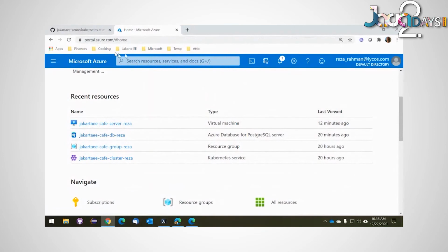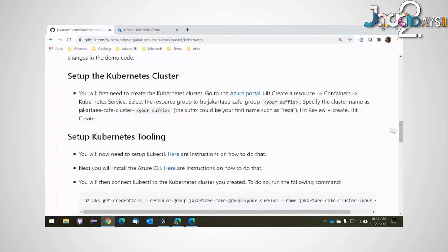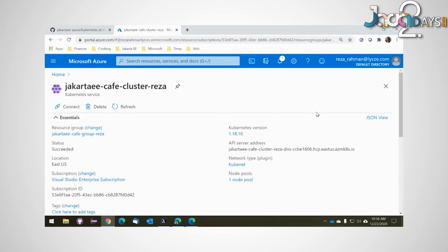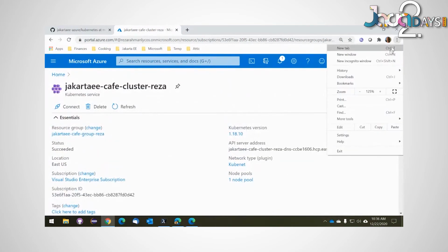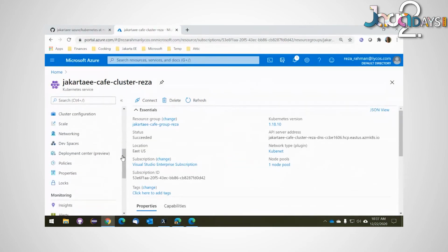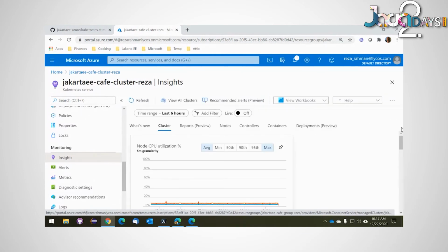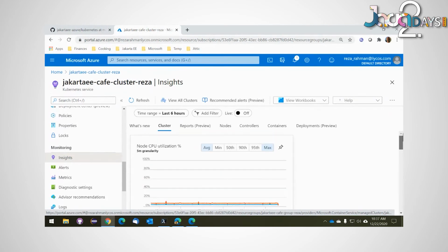You will need a Kubernetes instance to get this up and running. And again, it takes a little bit of time to create it. So in order to save time, I went ahead and created it beforehand. So here it is, Jakarta eCafe cluster. As you can see, this is Kubernetes service. There's a few things up and running here. Let me decrease the font size a little bit and show you that it is up and running and has been for a little while. So I'll click on the Insights window. And as you can see, I tested this out a little bit earlier, so there's some data from my previous runs.